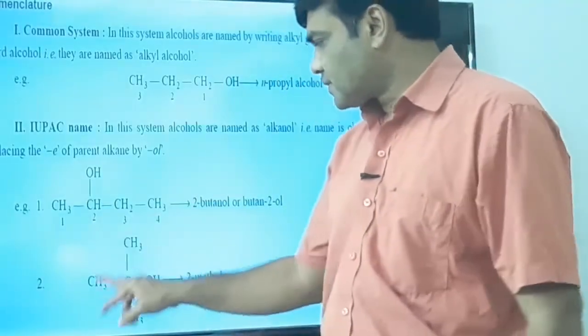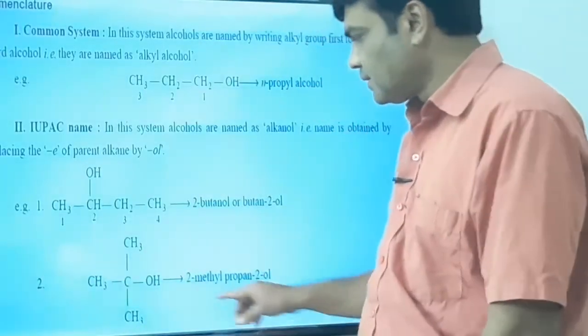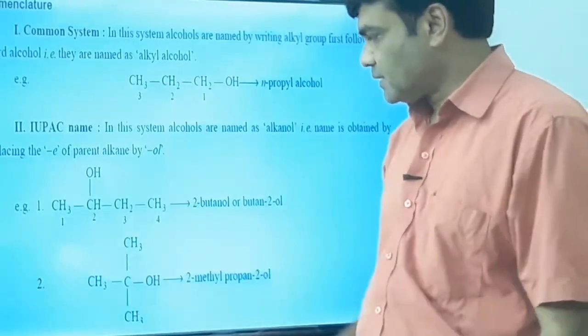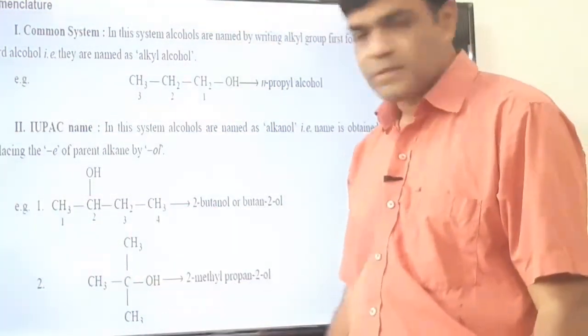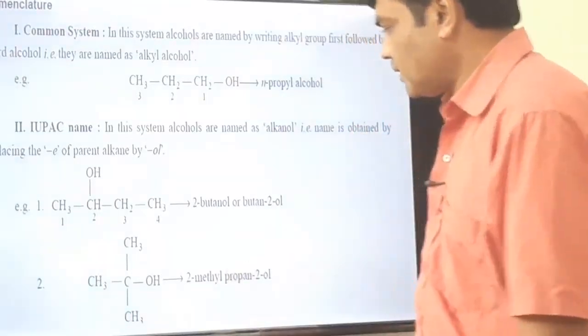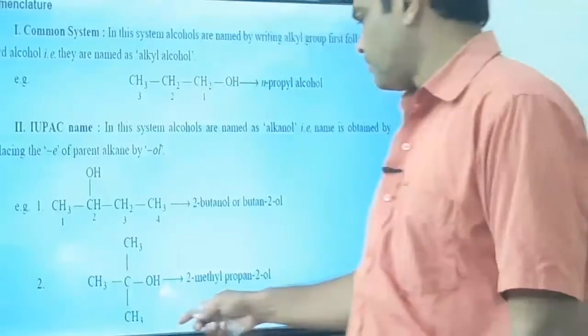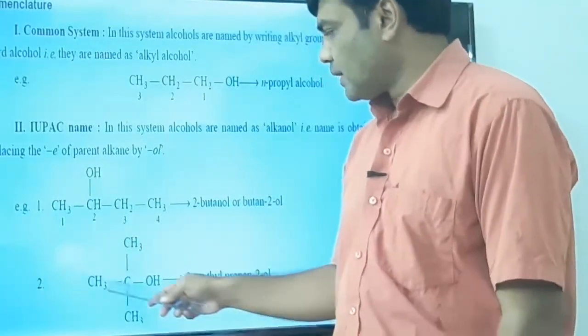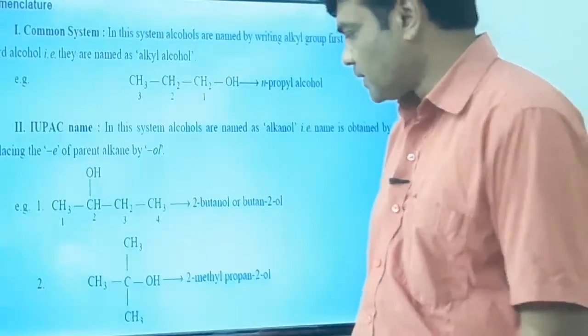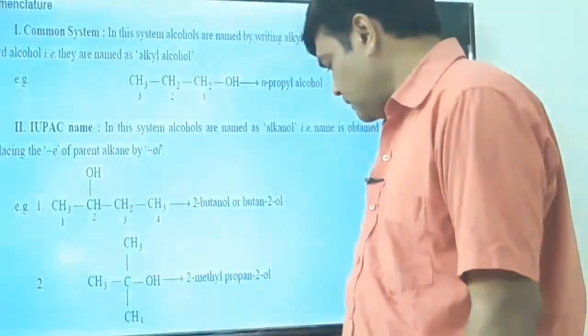Next is this compound. You can see here 3 carbons are there in a chain. So 3 carbon means it is a propane, and OH group is present on second position. So it is 2-propanol or propan-2-ol, and at the second position there is a methyl group again, so it is 2-methyl-propanol.